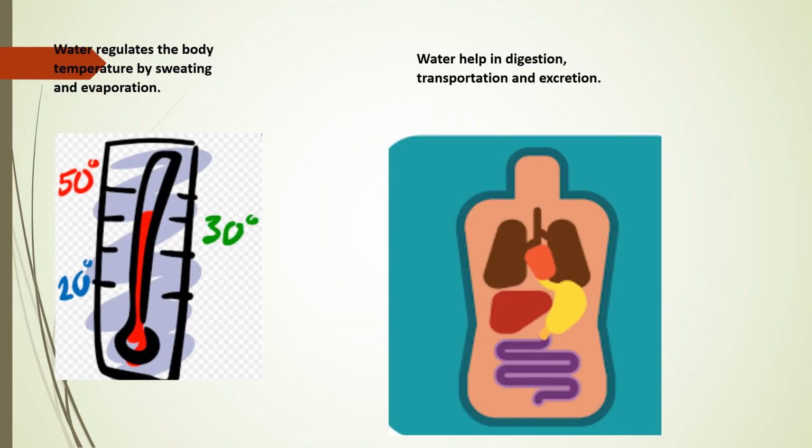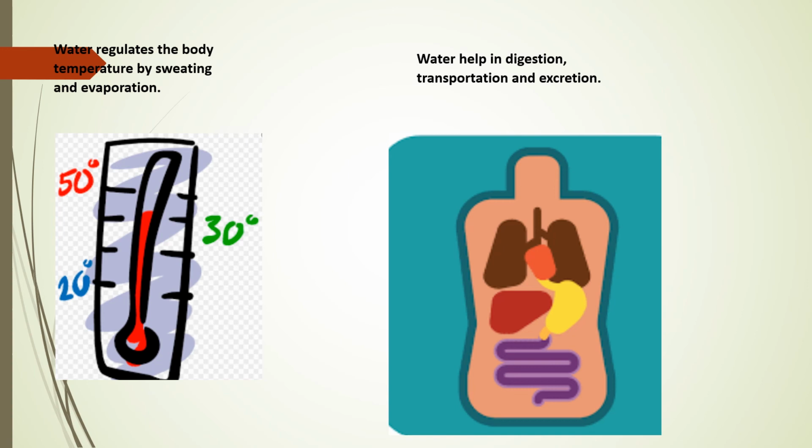Now coming to the functions of water, water regulates the body temperature by sweating and evaporation, by releasing the sweat and by the evaporation of the sweat. You see in the summer time there is more sweating as compared to winter. In summer the temperature is very high, that is why the body releases water in the form of sweat. This way the body maintains the temperature normal as compared to the outside temperature.